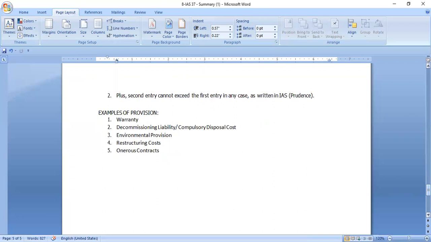These all five are provisions, but there is a difference in how to recognize them. Would we recognize it in the financial statements by booking it in full on day one, or do we spread it over the years, over the life of the asset? So that's the end of the standard.